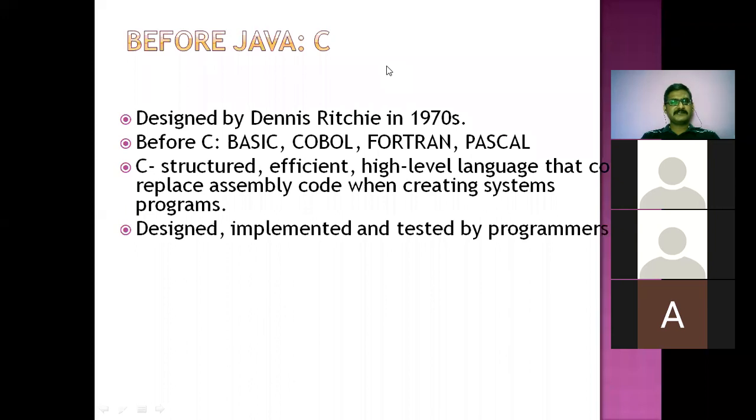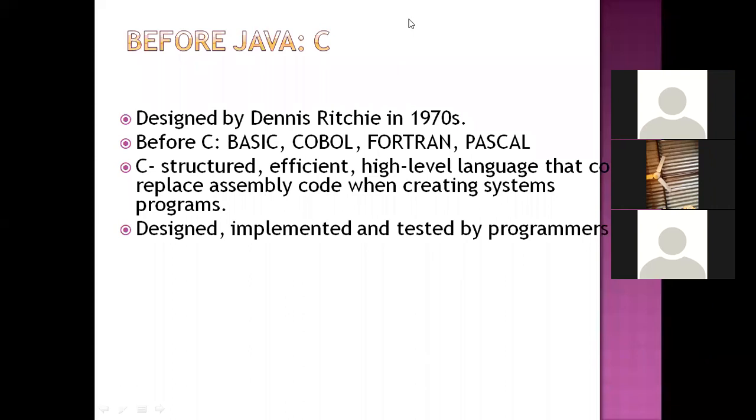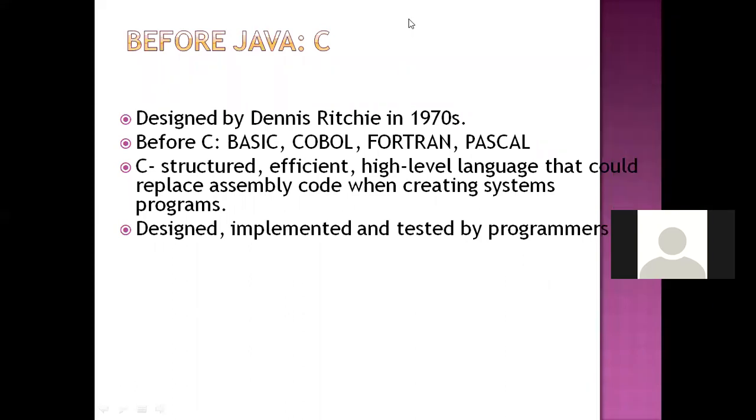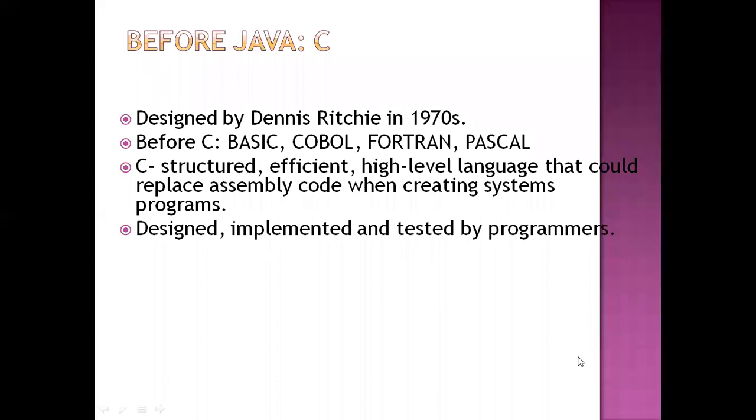Now, why are we saying it is a high-level language? Anyone can answer this? Why do we say C language is a high-level language? Mr. Shravan, roll number 7.